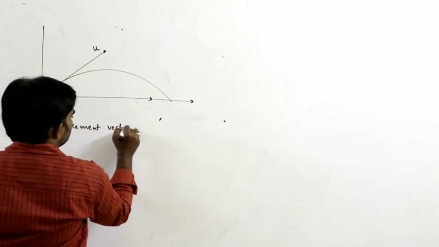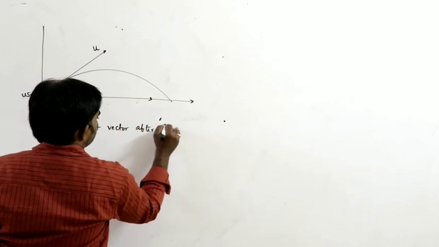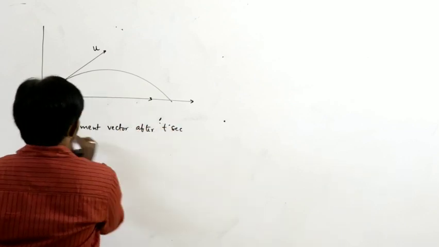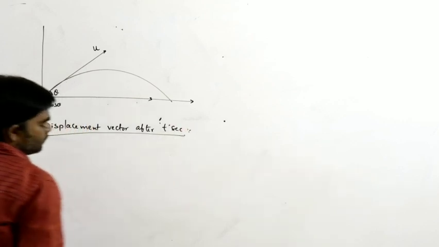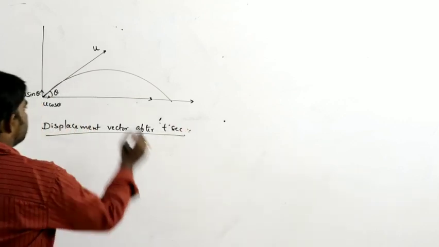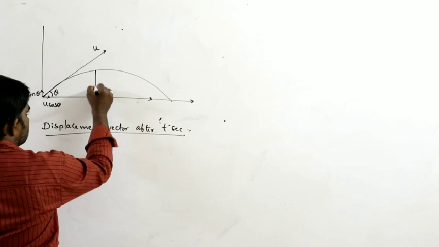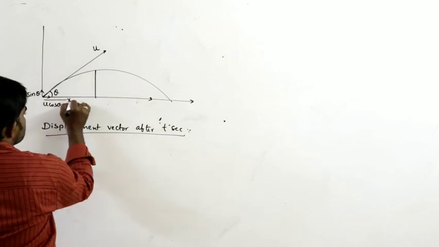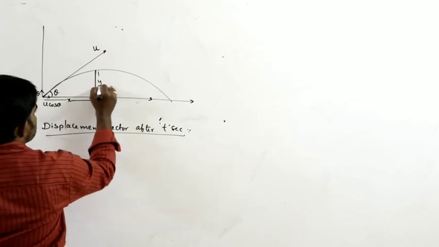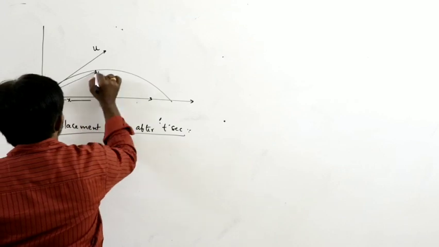Displacement vector after t seconds. Let us say the horizontal distance is x and the vertical distance is y, and this is the displacement.